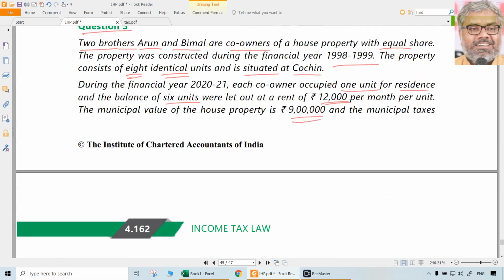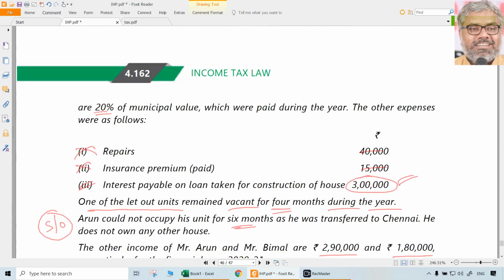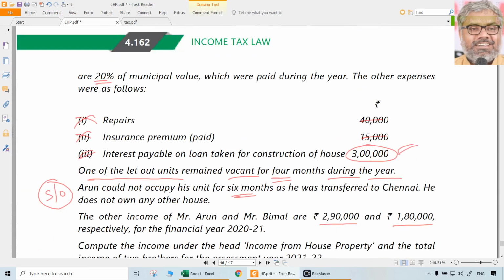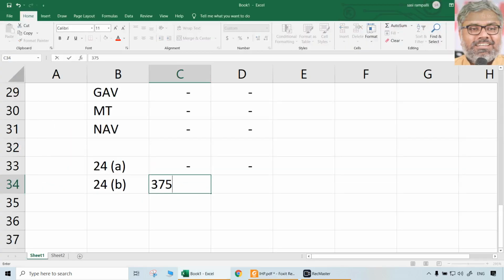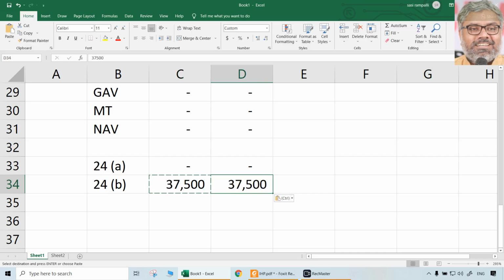So out of 8 identical units, 3 lakhs rupees means 3 lakhs divided by 8, each unit will be 37,500. That is the interest. So same will be for Bimal also, 37,500.